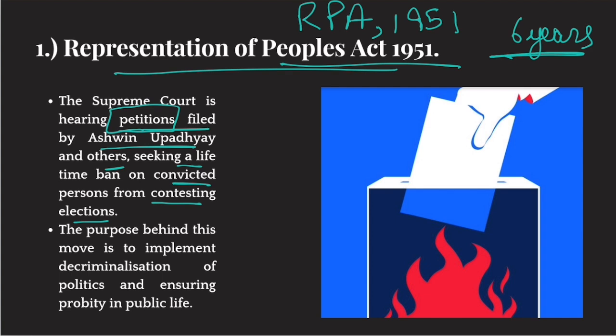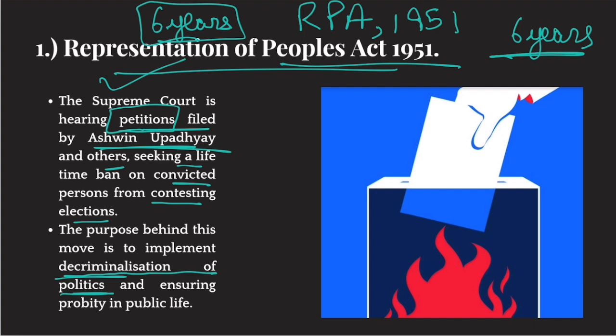For example, if there is a person who is convicted of an offense, he goes to jail, and when he comes out of jail, he has to sit outside the election process for 6 years. Well, Ashwin Upadhyay and other petitioners say there should be a lifetime ban. So the Supreme Court has admitted their petitions. The purpose behind this move is to implement decriminalization of politics, because criminalization of politics is a big issue in India. There have been attempts in the past to decriminalize politics, that means increasing the entry barriers for criminals entering politics.